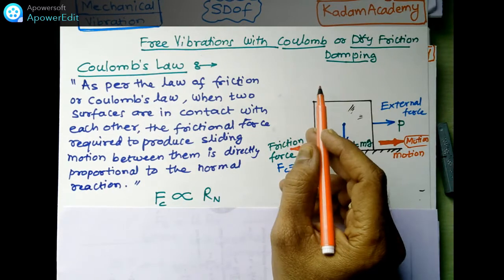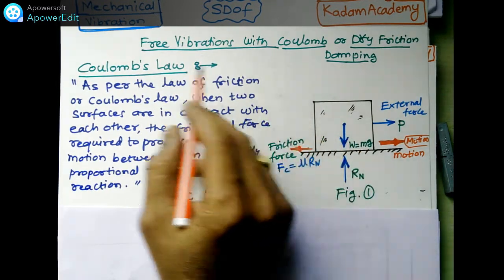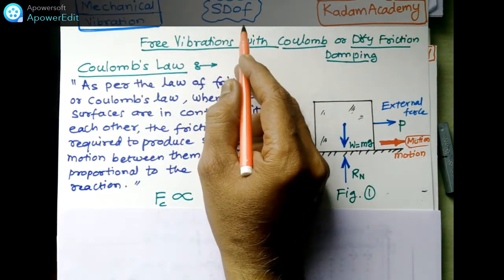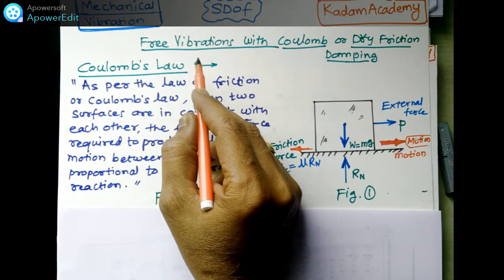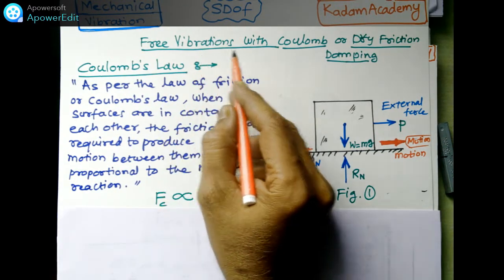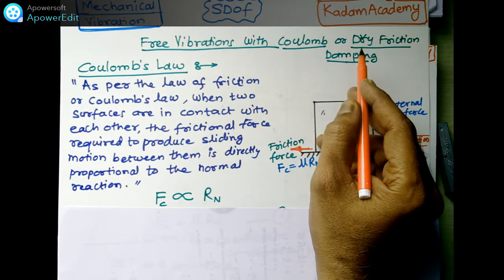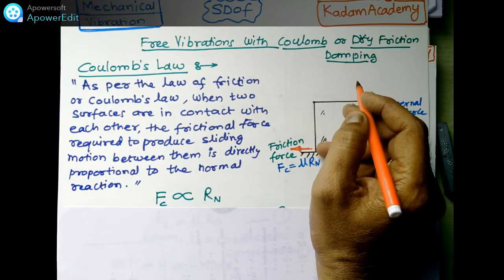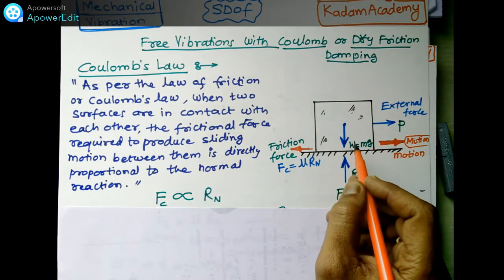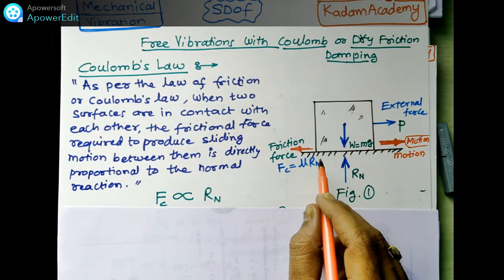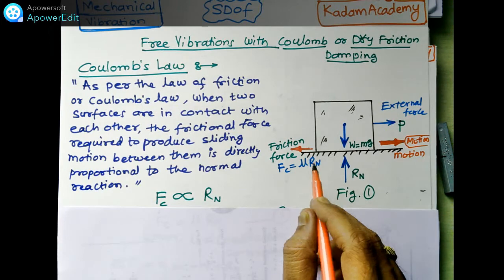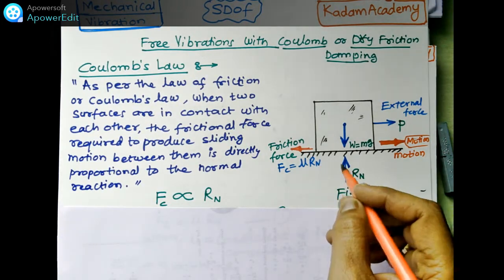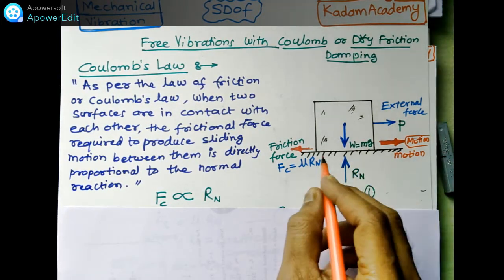Dear friends, this lecture is very important for the mechanical vibration concept of single degree of freedom. In this lecture, you are going to learn free vibration with Coulomb damping, or dry friction damping. Dry friction or Coulomb damping occurs when two parts with unlubricated dry surfaces slide against each other.